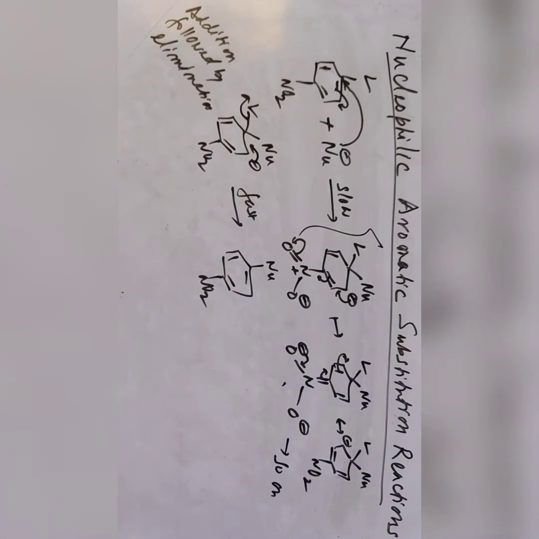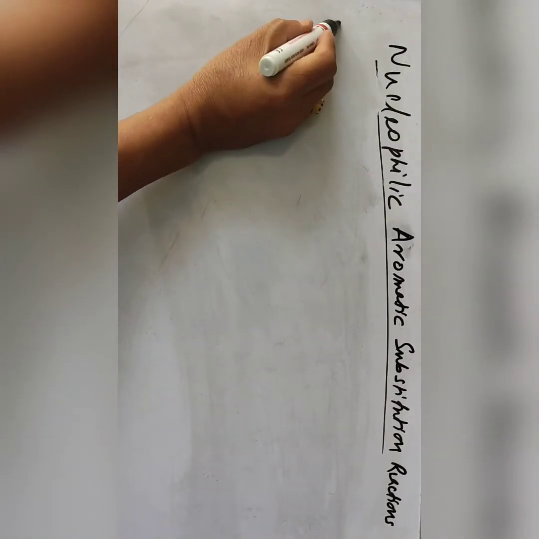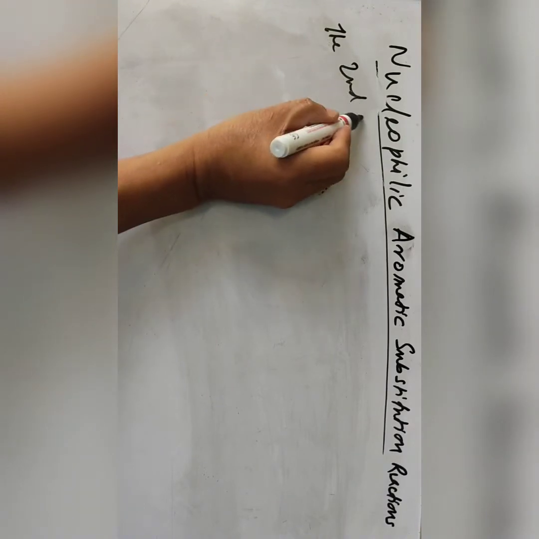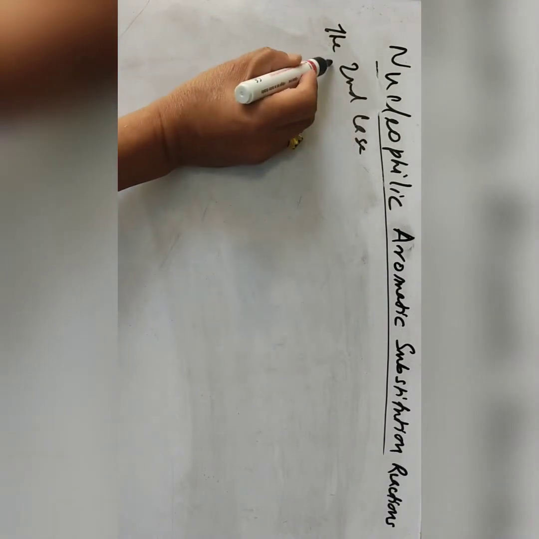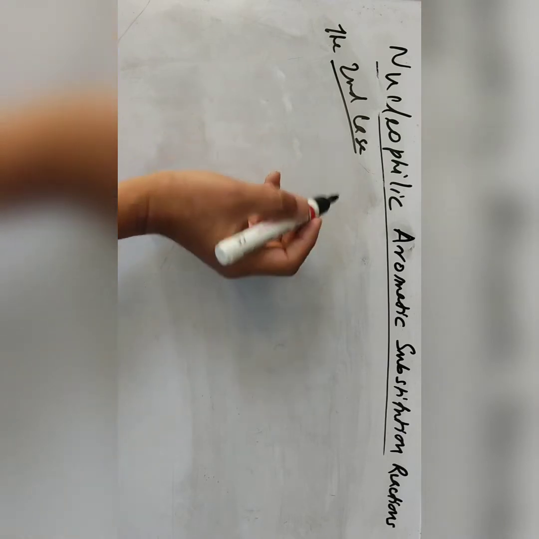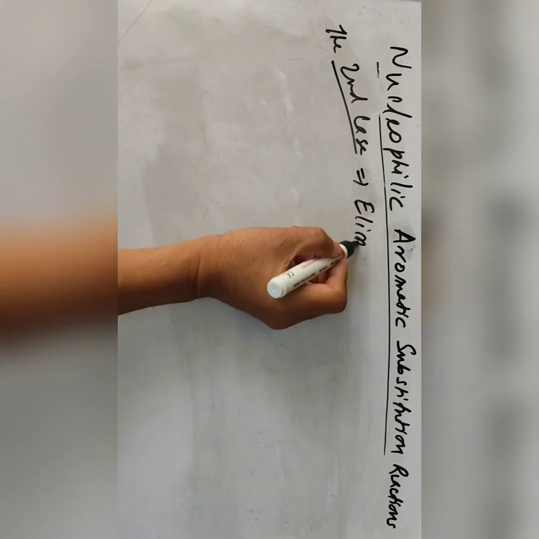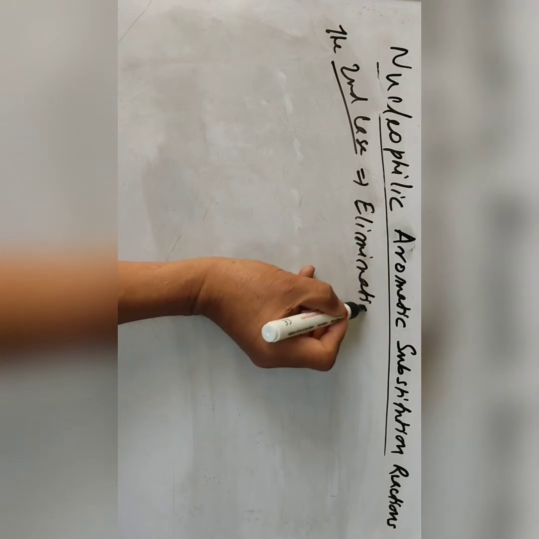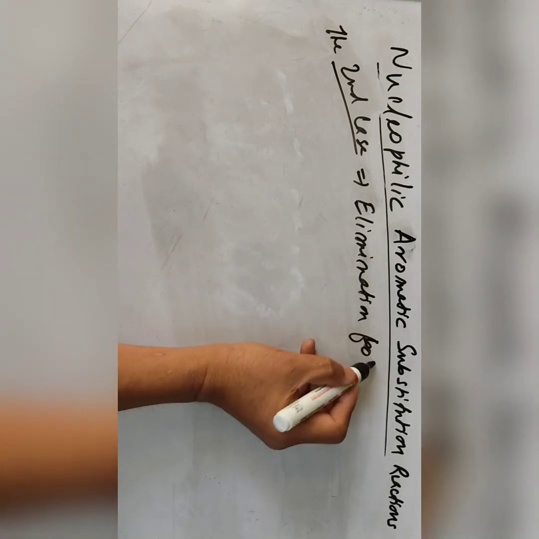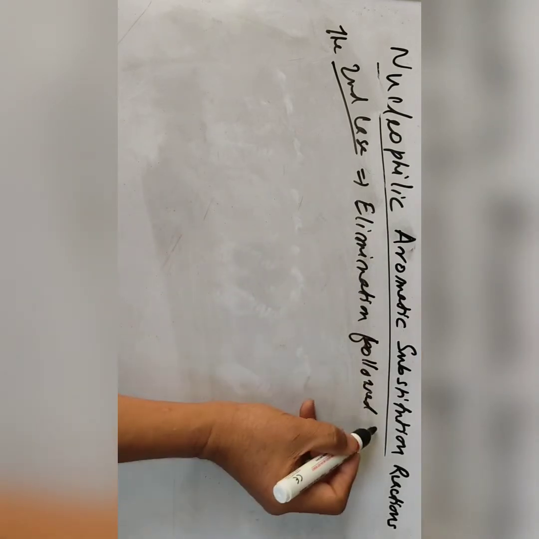The second case is elimination followed by addition.